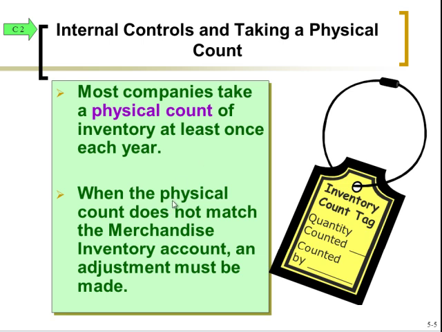Keep in mind the physical inventory count itself needs to be adjusted for some of those things we talked about earlier. Those items where it's ours, we own it, but it's not here yet. It's en route. Those items that are on consignment that we own. So we'll have to adjust for those things.